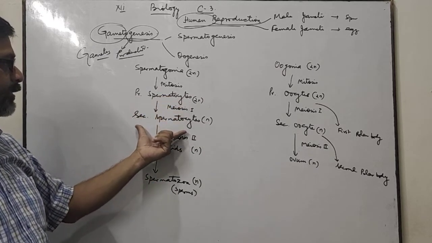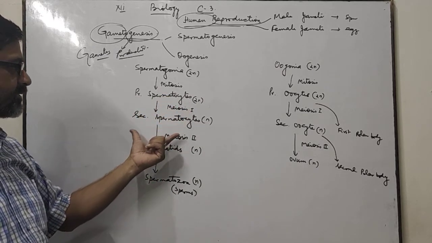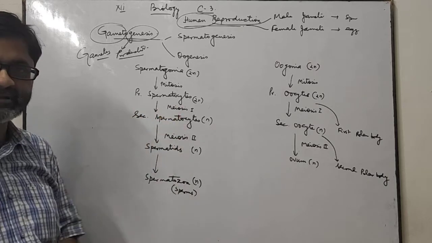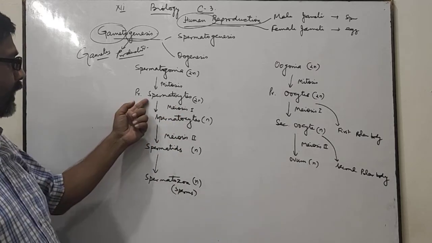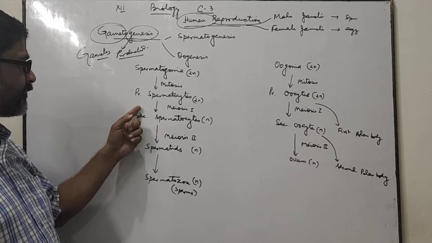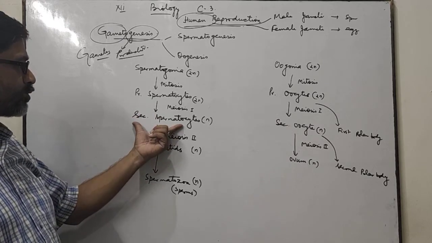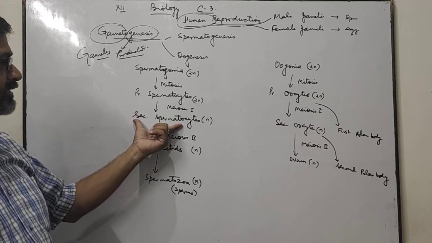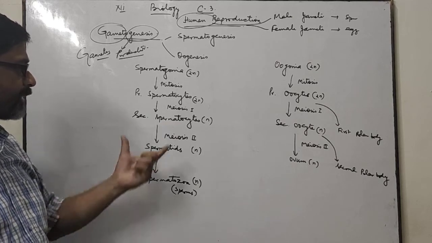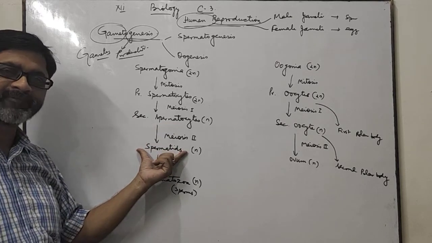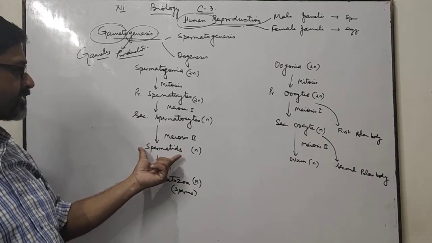These primary spermatocytes divide by meiosis. You know that meiosis completes in 2 steps. After meiosis first, it forms a haploid number of chromosomes and the cells are secondary spermatocytes. These secondary spermatocytes after meiosis second form spermatids.